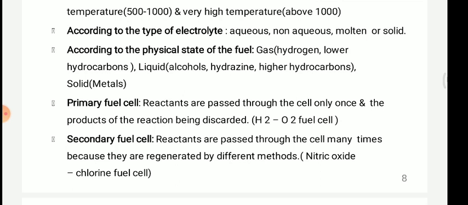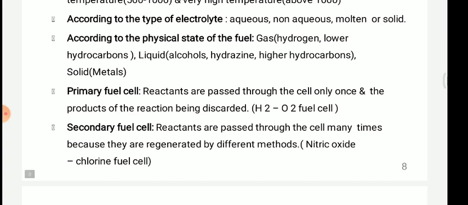Primary cells work in only one direction. If we compare batteries with this cell, the battery is available in a small, compact size.